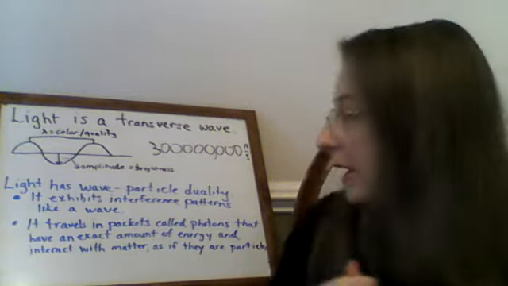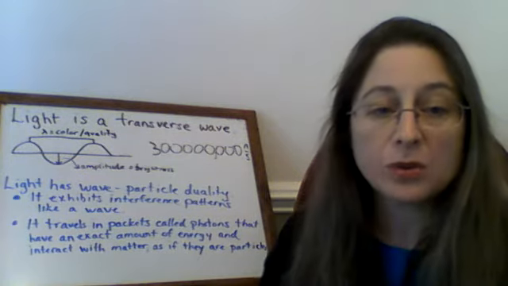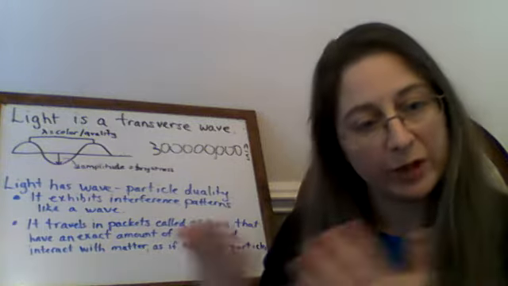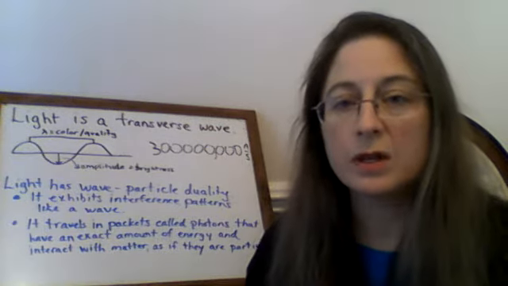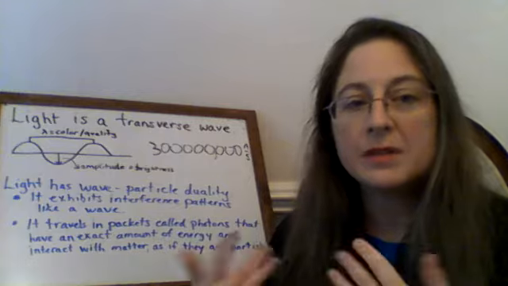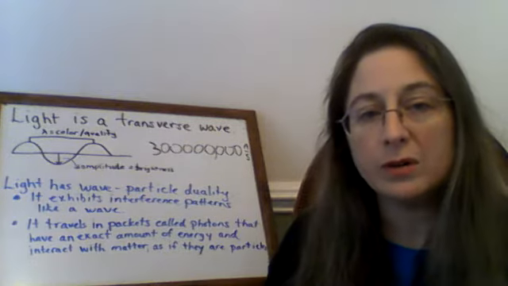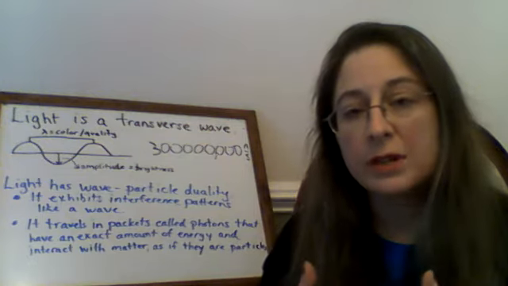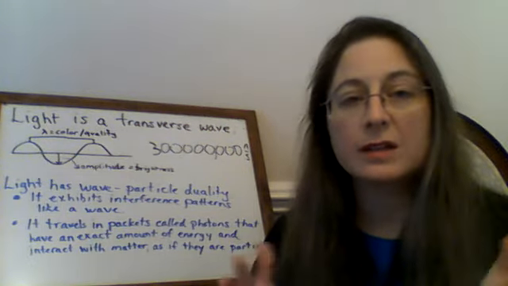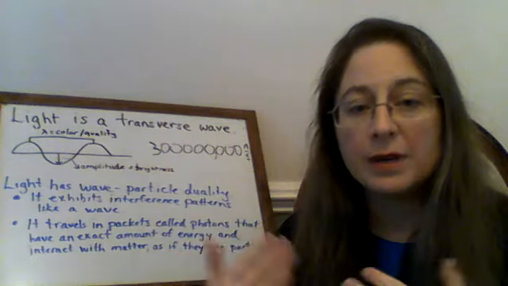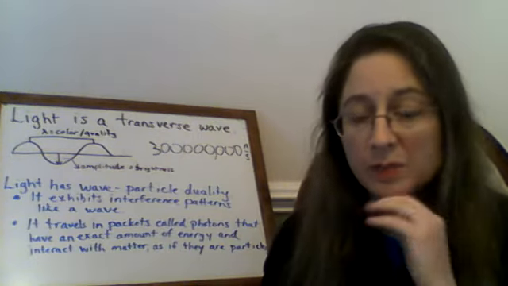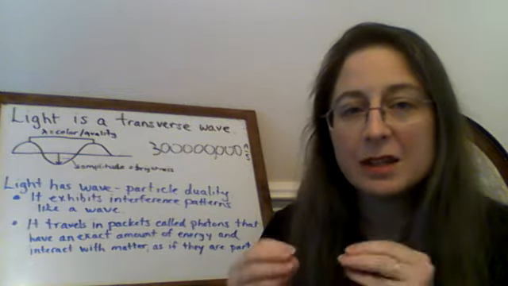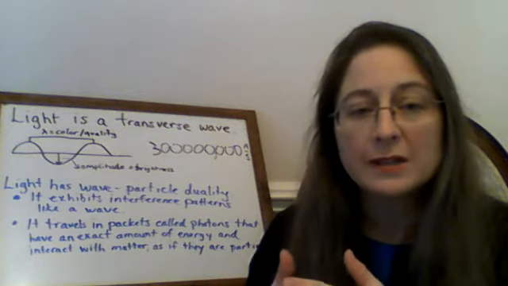When we talk about light, we say that light has wave-particle duality, meaning that it has characteristics of a wave and characteristics of a particle. But it has some differences as well. So you all know light does not have mass, right? So it's not matter, because you learned way back at the beginning of the year that matter is something that has mass and takes up space, and light does not have mass. But it still acts like a particle, which is kind of amazing.